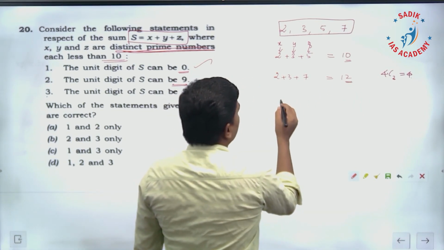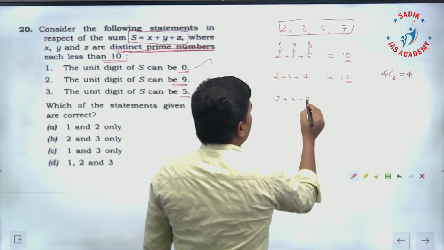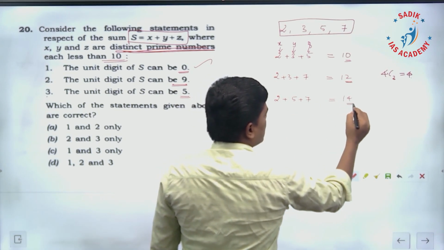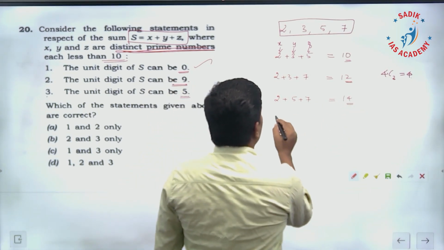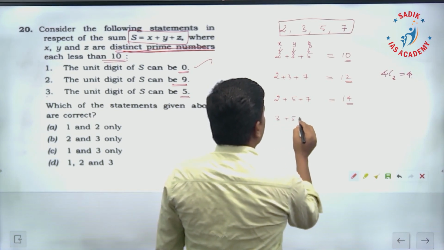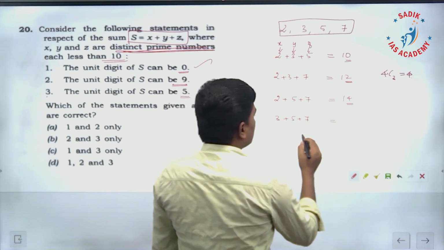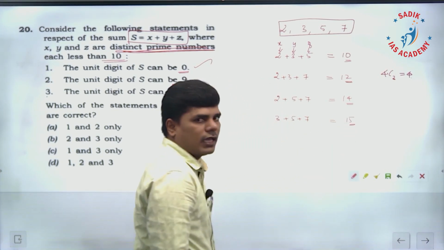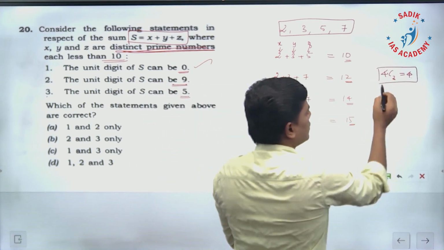Then the next possibility is 2 plus 5 plus 7. If you add this, it is going to be 14. The unit digit is ending with 4. The next possibility is 3 plus 5 plus 7. This is going to be 15. The unit digit is ending with 5. So we have only 4 possibilities.